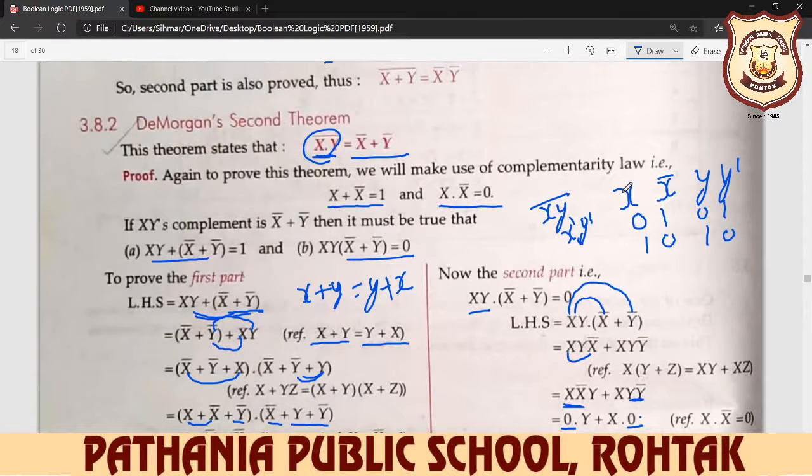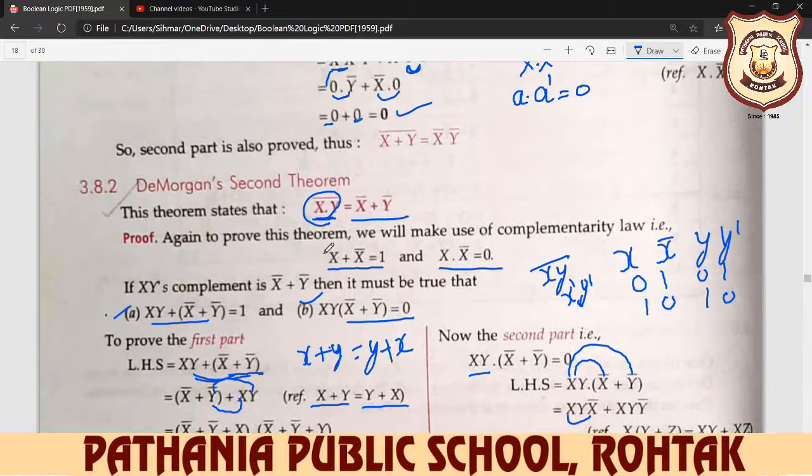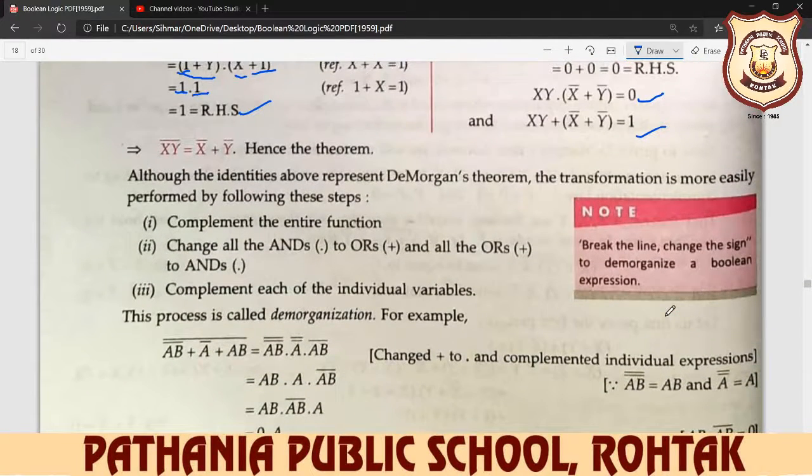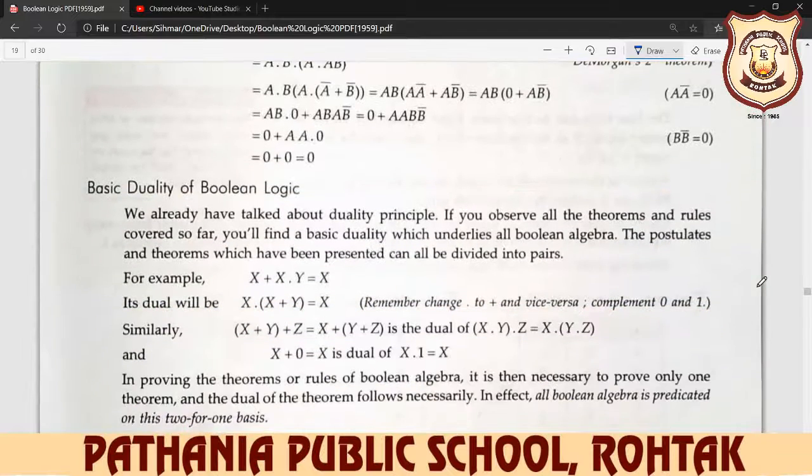In the next method, two methods are there. One is this one and the second is this one. So we prove both of these methods. So in De Morgan law, two terms are there and we solve it with two methods. Clear everyone? So this is the complete description and explanation of De Morgan law.